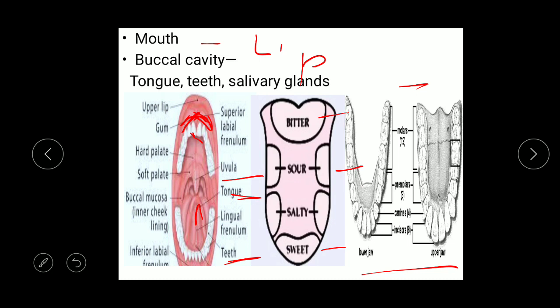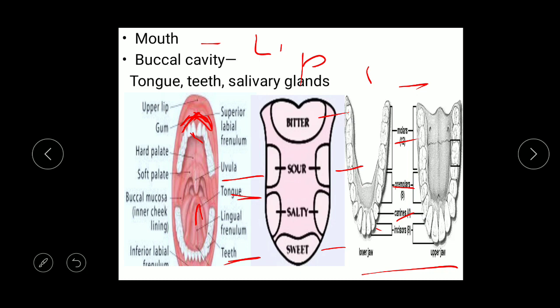Then heterodont. Heterodont means different types of teeth are present. These are the incisors, canines, premolars, molars. So four types of teeth are present. Hence it is called heterodont type of dentition. And it is also called diphyodont. Diphyodont means two sets of teeth are present in human life.